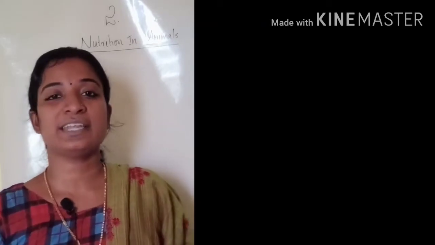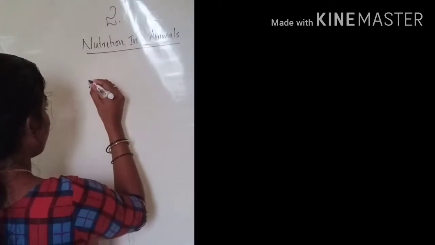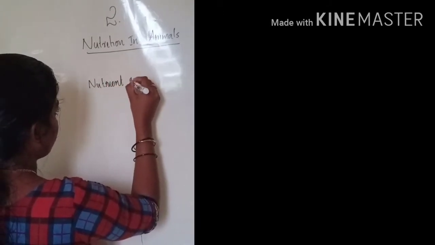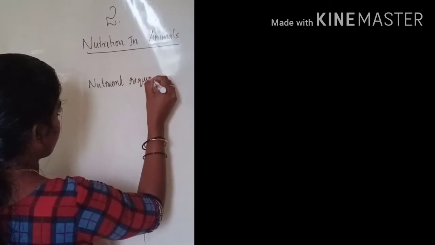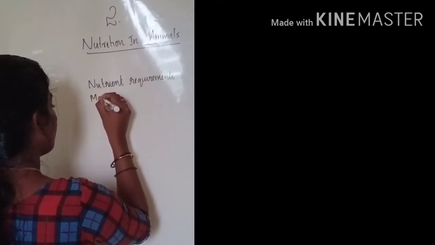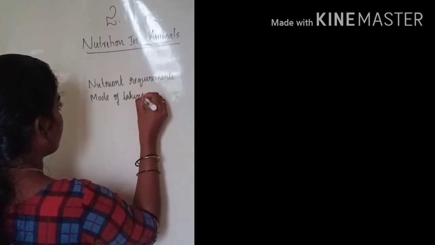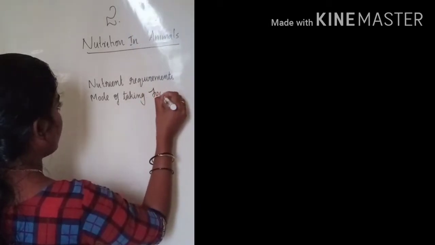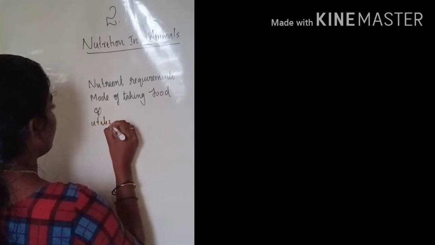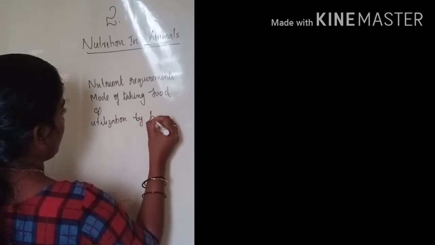So in nutrition in animals, you need to learn what the nutrient requirements are, then the mode of taking food, and then the utilization by the body.